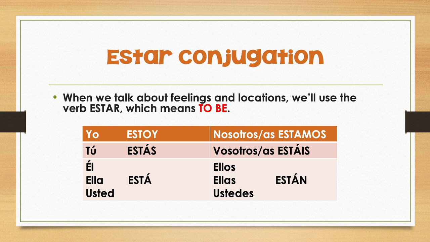And then as we go into the other forms, you're going to notice more accents than normal. So tú estás, él, ella, or usted está, nosotros or nosotras estamos, vosotros or vosotras estáis, and ellos, ellas, or ustedes están. Okay, so those are the six forms. So I am, yo estoy. You are, tú estás. He is, él está. She is, ella está. You, formal, are, usted está. We are, nosotros estamos. Y'all are, vosotros estáis. They are, ellos están, ellas están, or you all are, ustedes están.